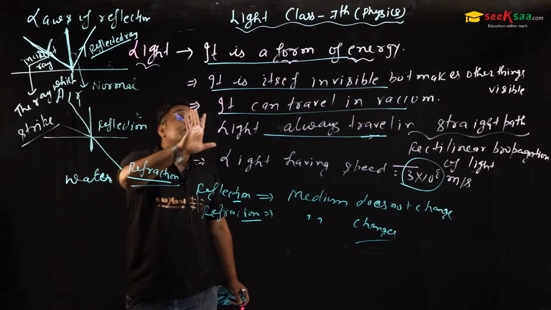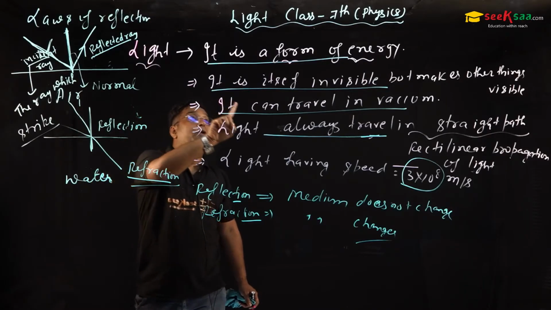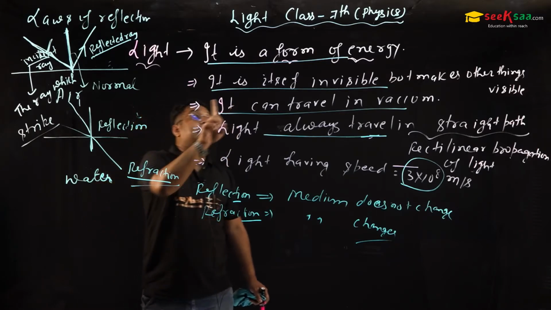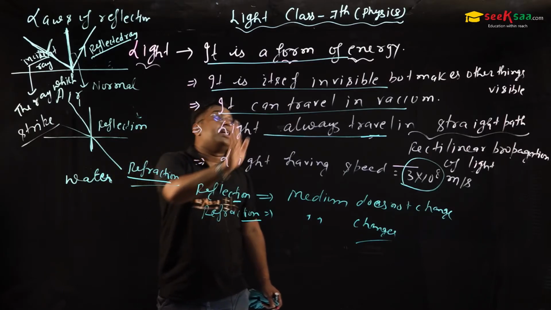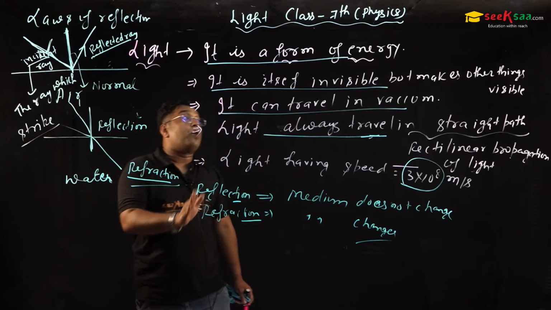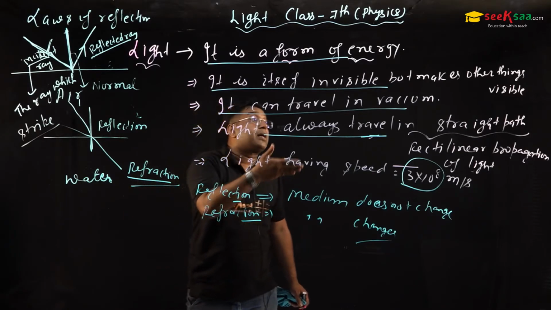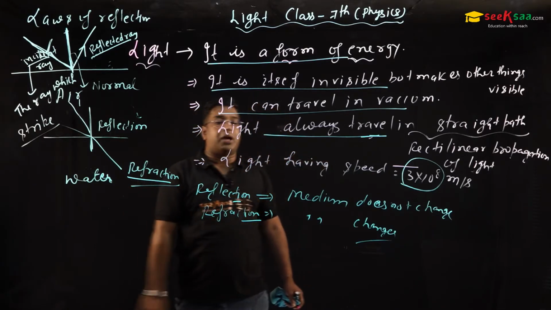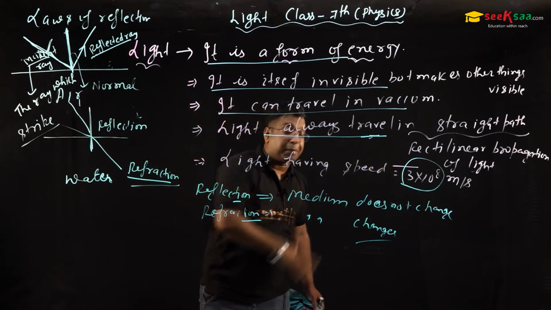We have given you the basic idea, the conclusion of this chapter. Sir, light is a form of energy. Light is itself invisible but makes other things visible. It can travel in vacuum also. Light always travels in a straight line, which is the rectilinear propagation of light. And the last point, light has a speed of 3 into 10 to the power 8 meters per second.